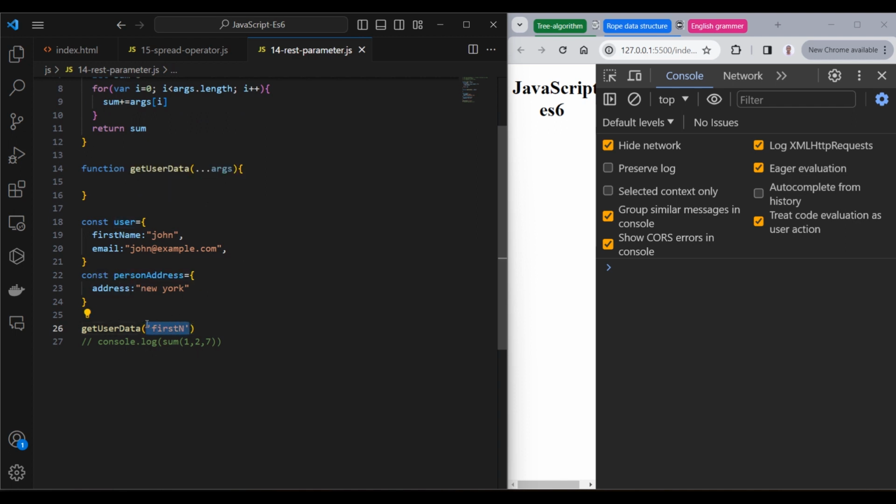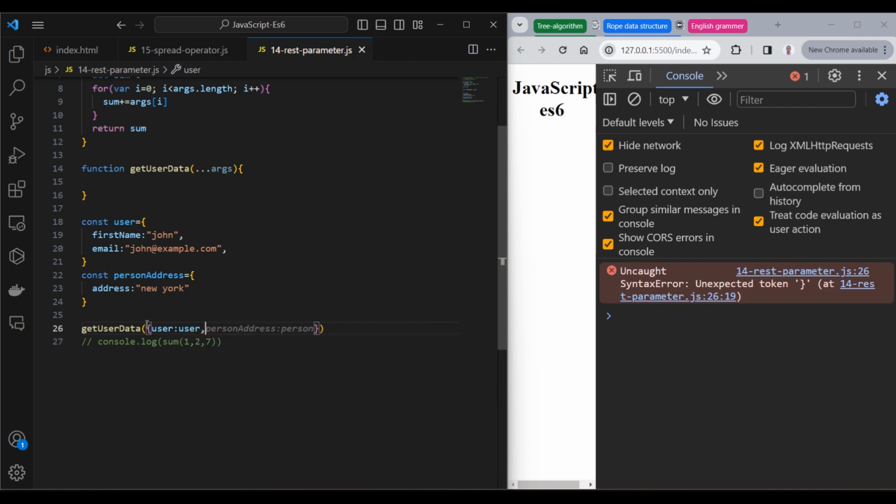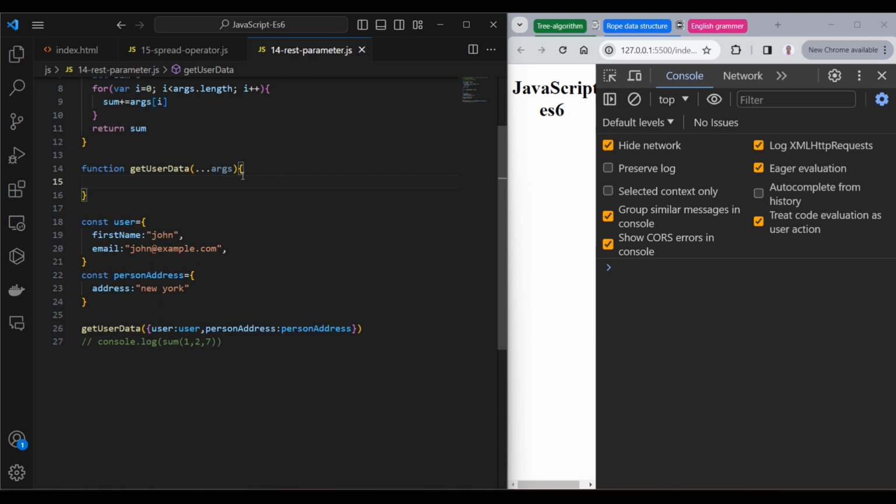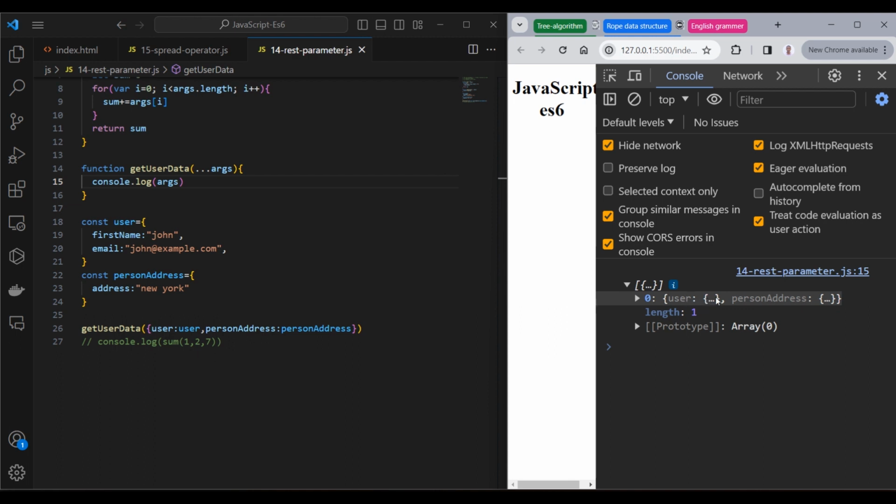We're going to pass them as objects, user and personAddress, and here we are going to get an array of objects. If you're not familiar with objects, go check out my course where I talked about objects to follow along. Now let's console args here and see what we get in the console. We are getting an array which contains two objects, user and personAddress.